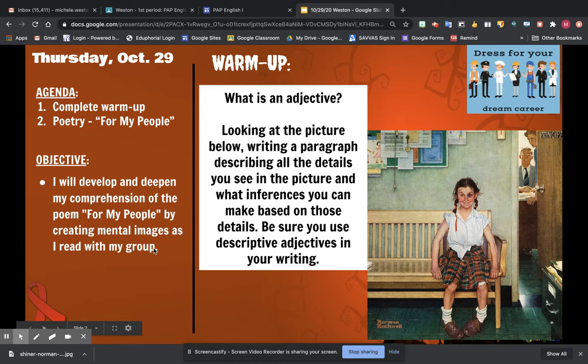Our objective today is we will develop and deepen our comprehension of the poem For My People by creating mental images as you read with your group, of course, remote students. If you're on your own, but if you do have a friend that's doing remote learning too and you want to work together on the poem, I'm completely fine with that. Just make sure you write your own responses.